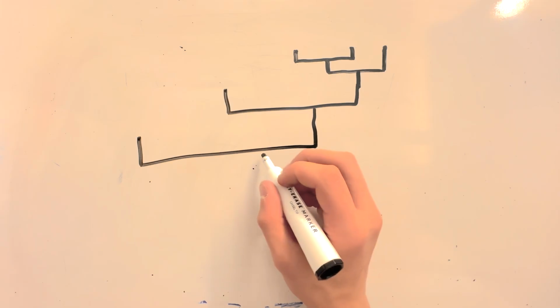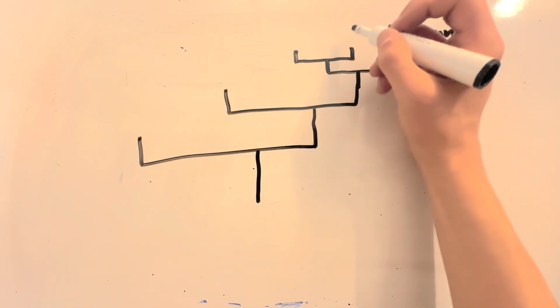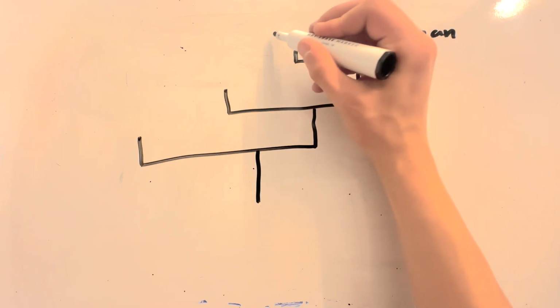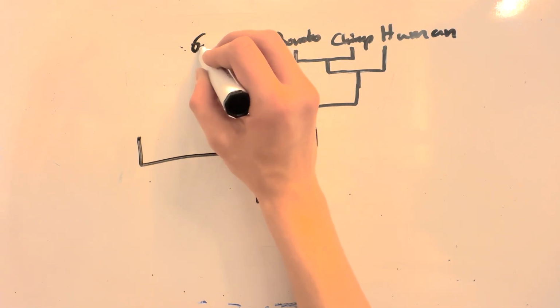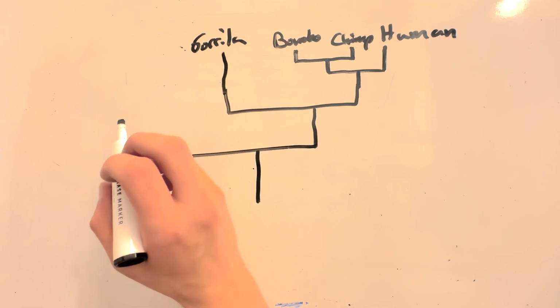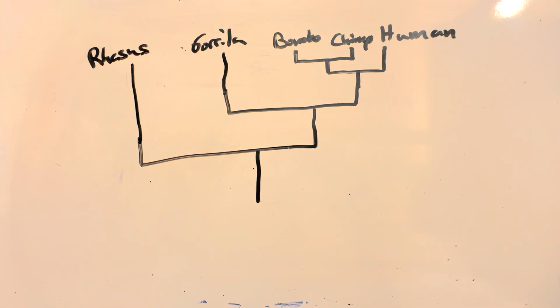Every time the tree branches, that represents a common ancestor. This is the most recent point in time when two different species are the same. With the example of humans compared to these different monkey types, we see that humans did not in fact evolve from any of the monkeys pictured. Instead, we evolved alongside these apes and evolved from a common ancestor.